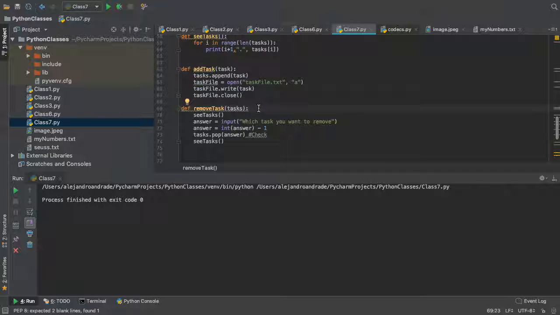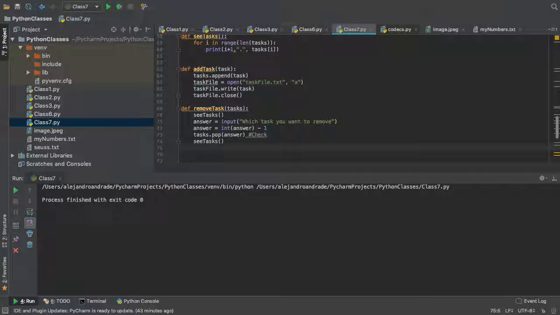So then the same paradigm here. If you actually want to remove a task, you can open your file, overwrite the file, put all the new tasks and close the file. In that way, if something happens while your program is running, your data doesn't get corrupted. That's what happens nowadays. Every time you do something in Google Docs or in these new Microsoft Word programs, it will constantly write to the file, right? The opposite used to happen 5 years ago. If your computer ran out of battery or it just crashed and closed, you lost all your data and there was no recovery. Now every certain time you will write into the file, right?